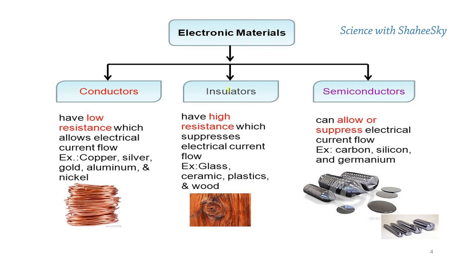Insulators are the substances which do not pass electricity or electric current. These insulating materials have high resistance, which suppresses the electric current. Examples are wood, glass and plastic.